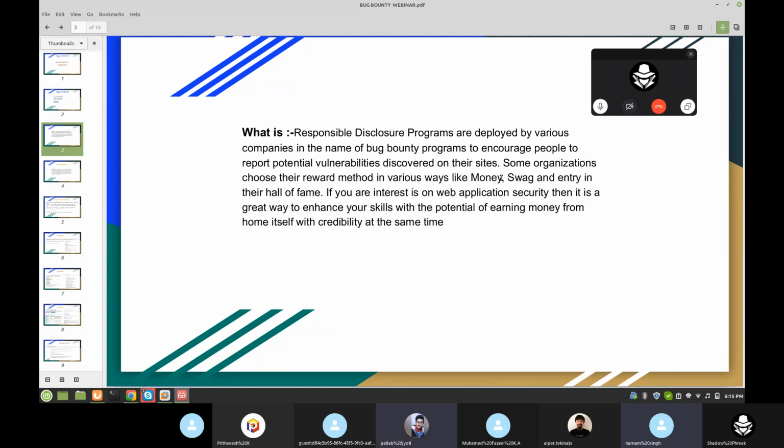And sixth is programming languages, like Python and bash scripting. Python and bash scripting are important in bug bounty. If you want to create one-liner code, that is important for you too. So these are the six steps you should know before going into bug bounty.